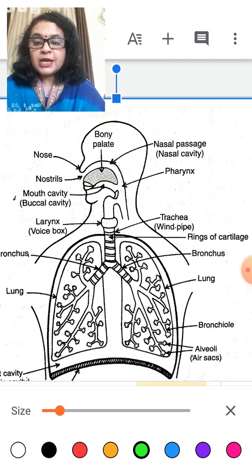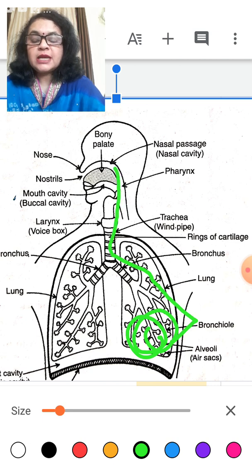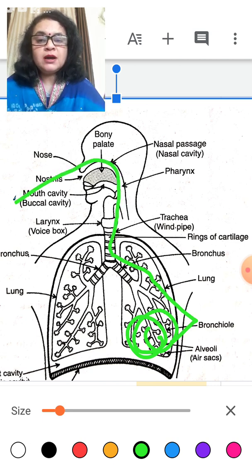It is called carbon dioxide. By the same path, blood capillaries bring the carbon dioxide back to the alveoli, and by diffusion it goes from the bronchi to the bronchioles to the trachea, and with the same path it comes out from the body.